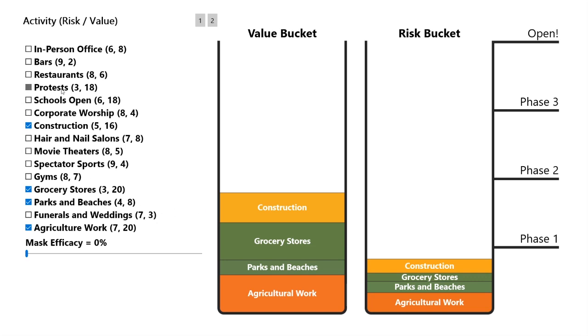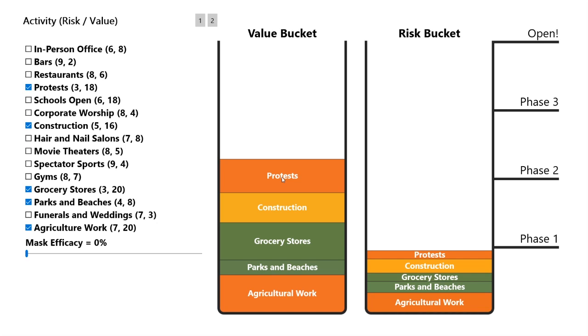And that's where we are with protests. People in favor of protests think that they have a lot of value. To this end, they're looking for any excuse to downplay the risks of protesting, to the point where some people have made the case that it's essentially a risk-free activity. Well, that's not true. Putting a large group of people together raises the risk of transmission almost by definition. There is risk involved. The real question is, is it worth it?